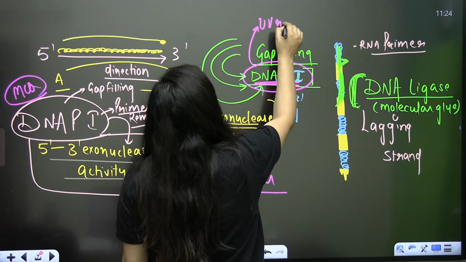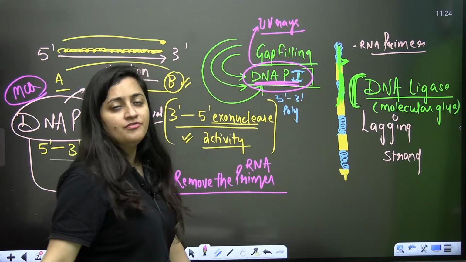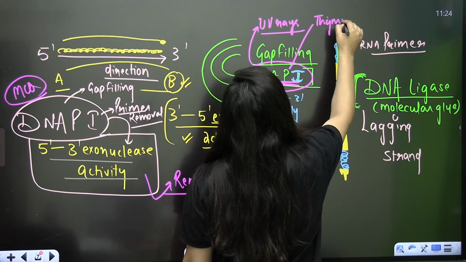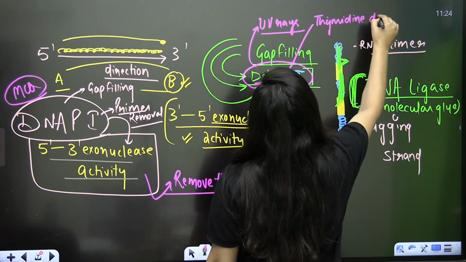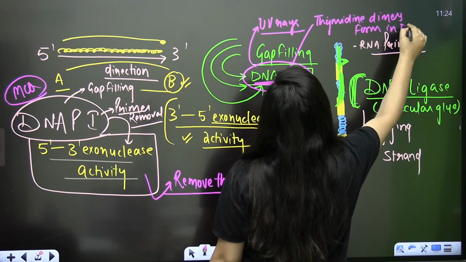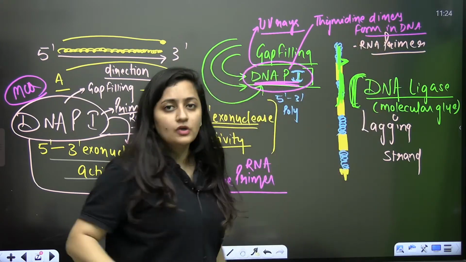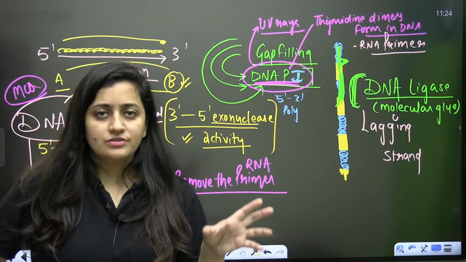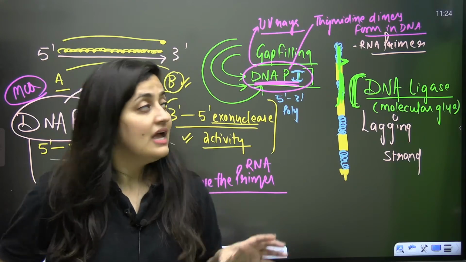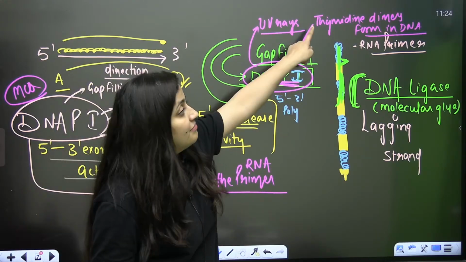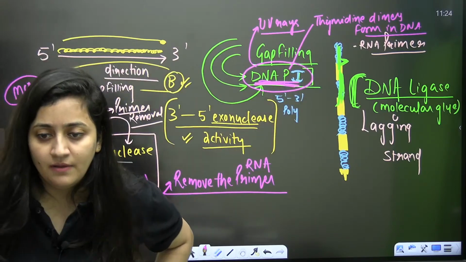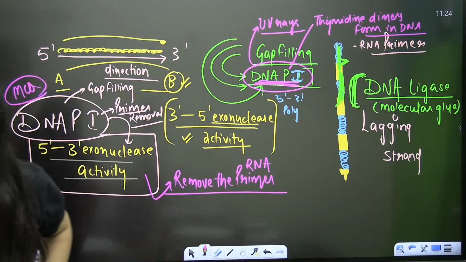Because of mutations and ultraviolet radiation, thymidine dimers form in DNA, and DNA polymerase 1 will fix that. So that's why it is also a repair enzyme.